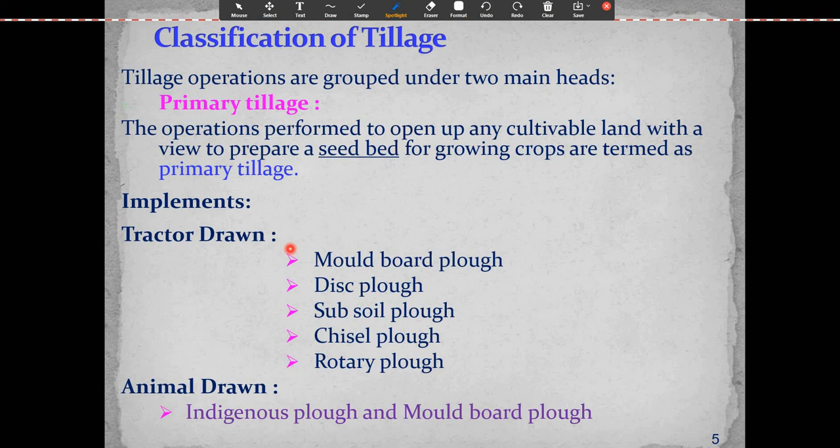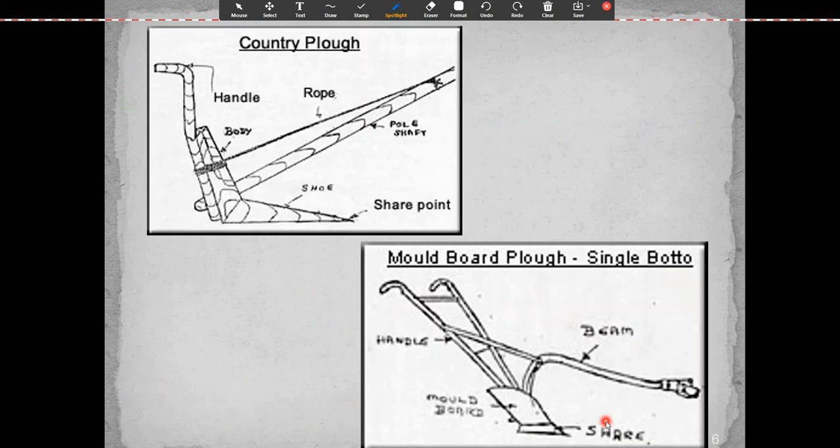Okay. So tractor drawn is the moldboard plow, isn't it? It's called in Marathi a nangar. Then the disc plow is called the tawa nangar in Marathi. Then the subsoil plow, chisel plow, and rotary plow. These are the primary tillage equipment. Animal drawn are the indigenous plow and the moldboard plow, isn't it?